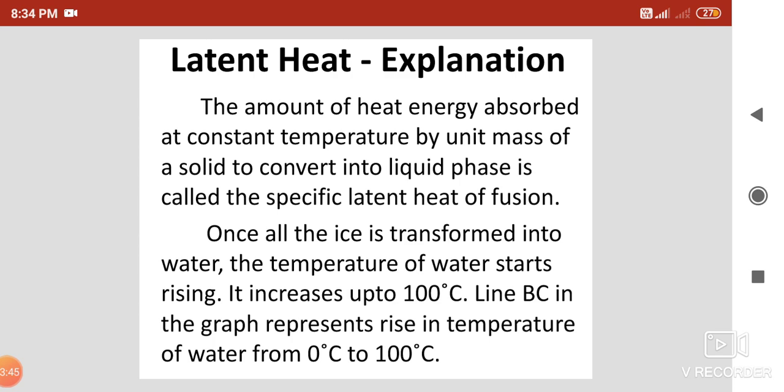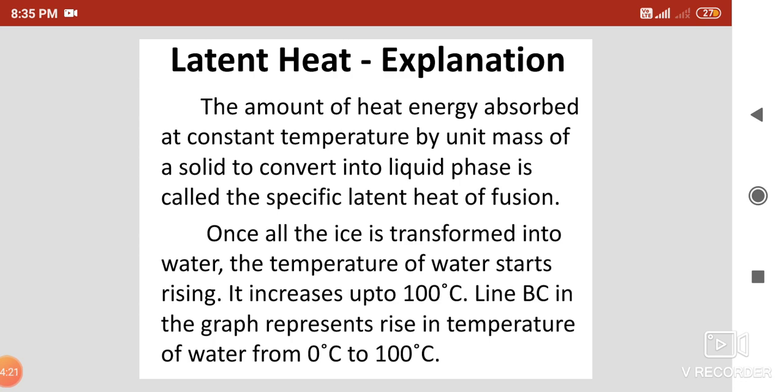Now we define the specific latent heat of fusion and the specific latent heat of vaporization. When we say specific, we are considering the unit mass of the substance. The amount of heat absorbed at constant temperature when unit mass of solid is converted into liquid state is called the specific latent heat of fusion.